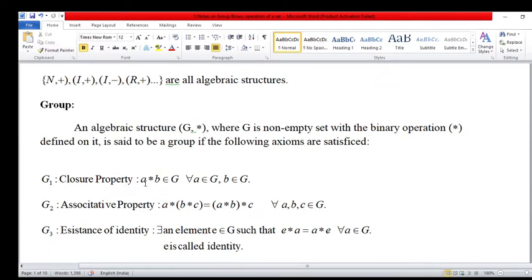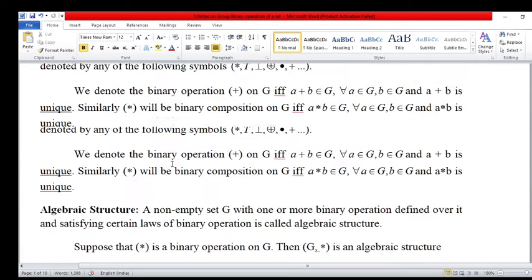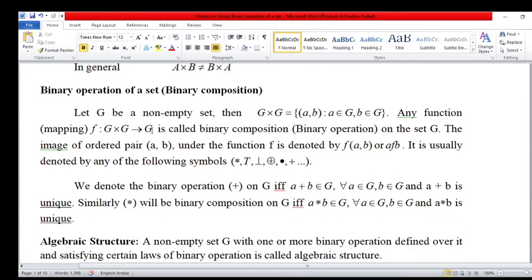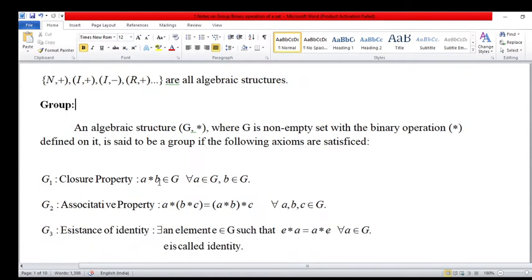Closure property means the operation applied on two elements A star B, where A is an element of G and B is an element of G, their ordered pair is present in G. So A star B belongs to G, where A is an element of G and B is an element of G. This is called the closure property.